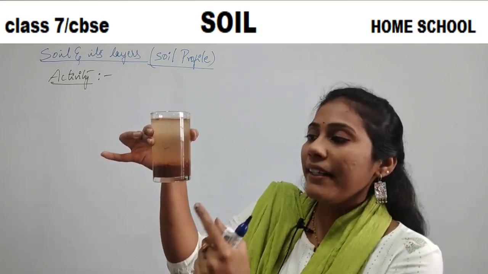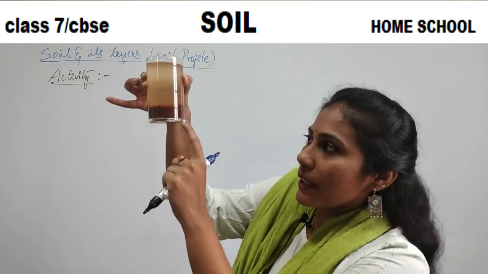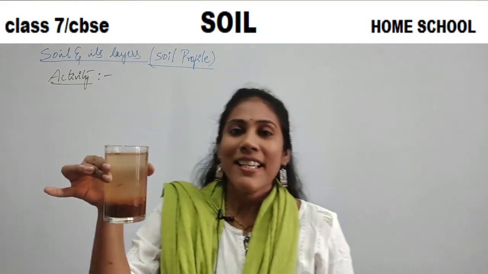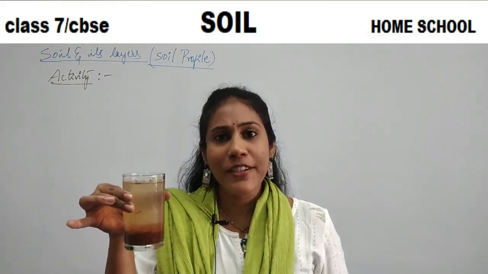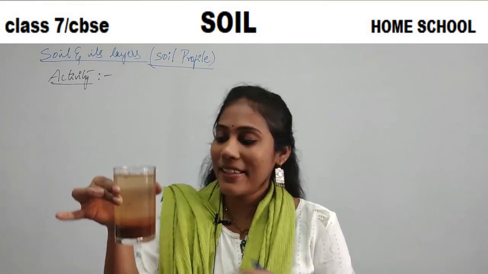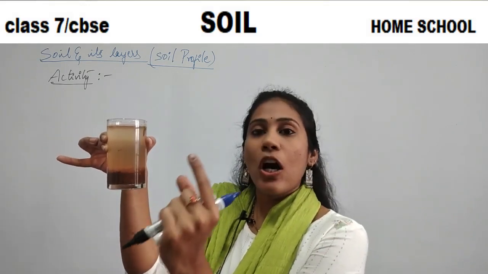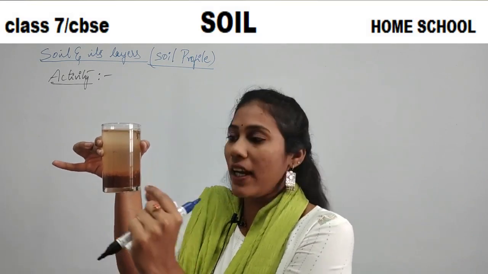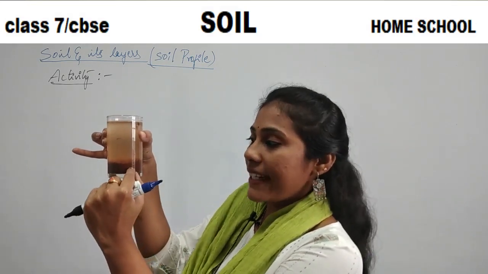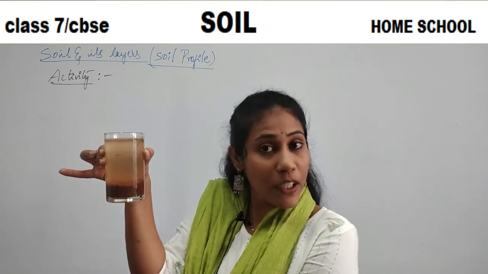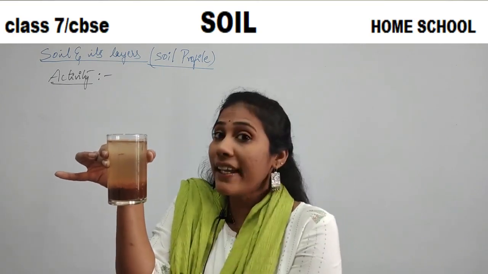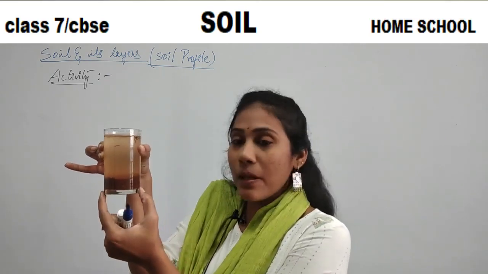So what you would observe at the bottom is the bigger rocks. My garden soil does not have bigger rocks, that's why you don't find them, but whatever bigger rocks were there in a soil, all of them will go and settle at the bottom, isn't it? Because bigger rocks are more heavy, so they will go and settle at the bottom.